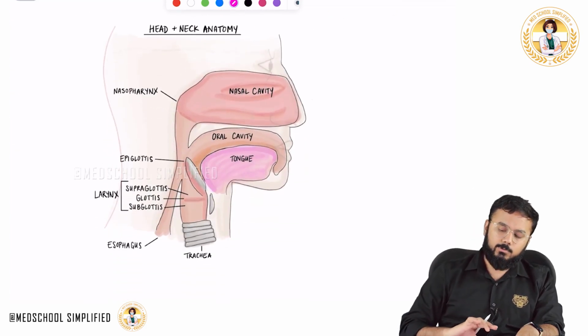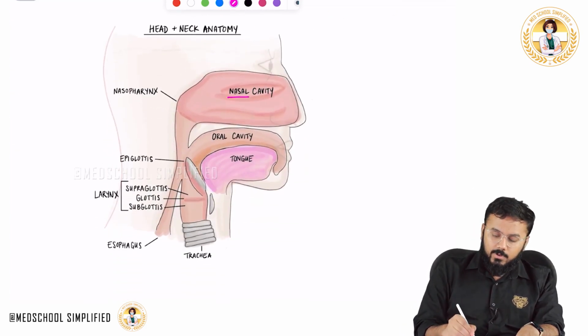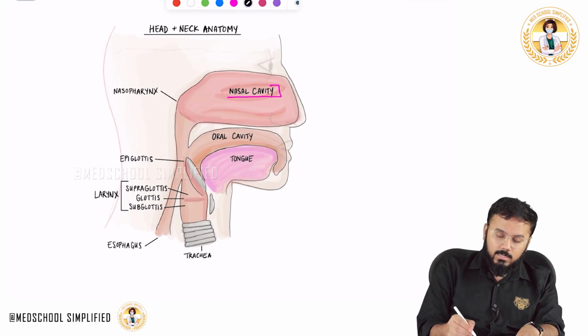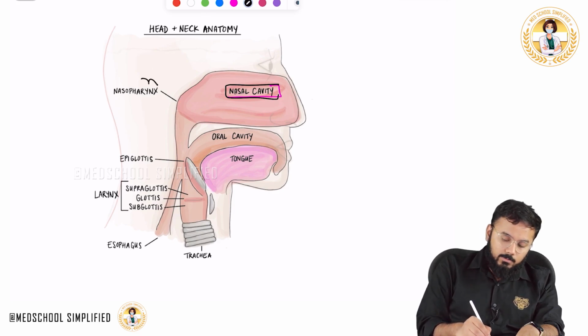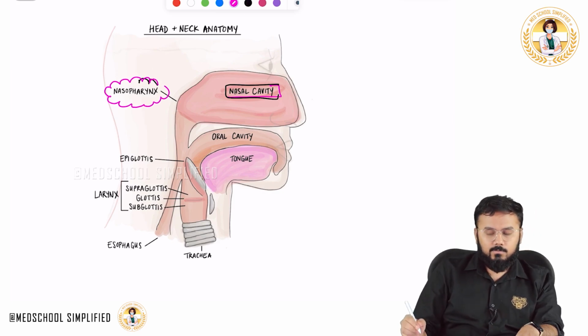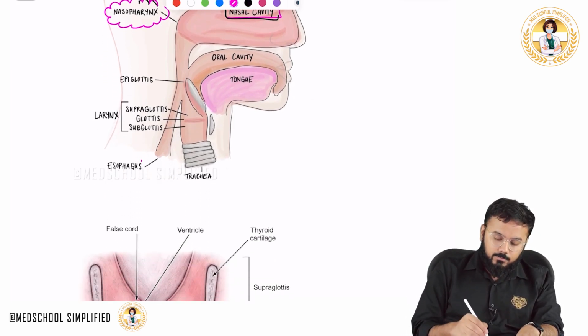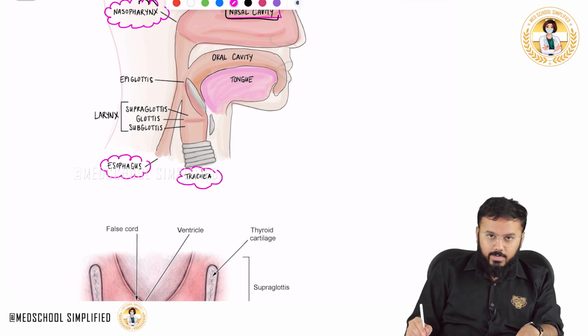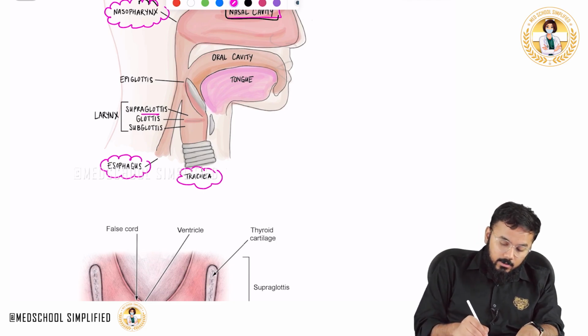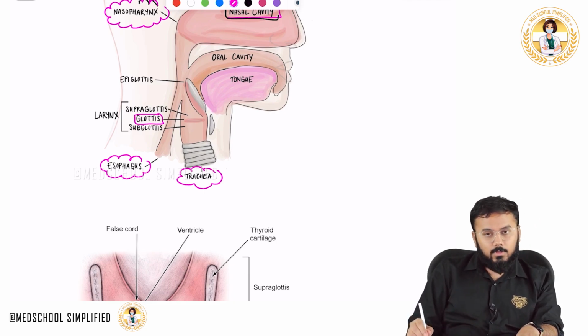If you look at this picture, here we have the nasal cavity and the oral cavity. Behind the nasal cavity, this pharynx which you see is called the nasopharynx. The posterior portion is the esophagus, and the anterior portion is your trachea. Above the trachea you see the glottis.